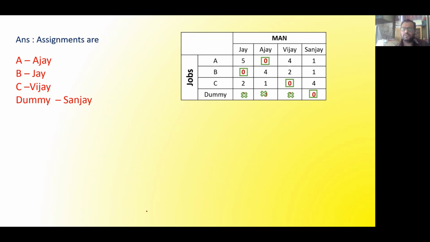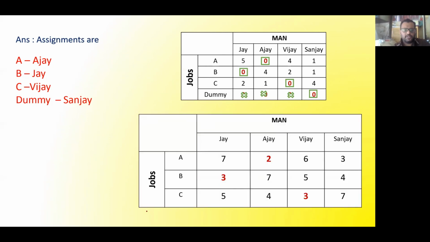Very good. Because there were four persons and there were only 3 jobs. Actually, there were only 3 jobs and there were 4 persons. So anyway, one person has to sit idle or should not get any job. So who is that person? That person is Sanjay. So Sanjay will not get any job because he is allocated a dummy job, and the other 3 will go as per the A, B, and C which we have solved. So this is the assignment. That is the first part of your answer.